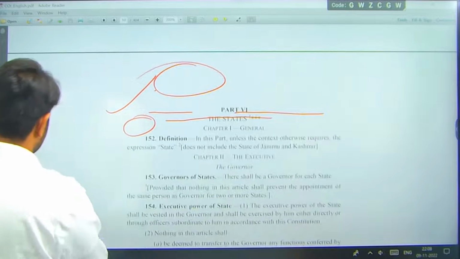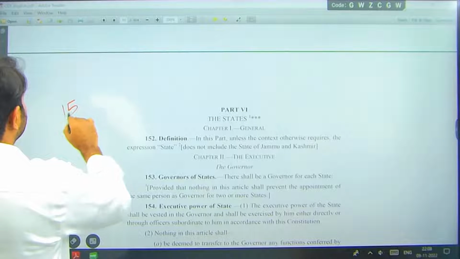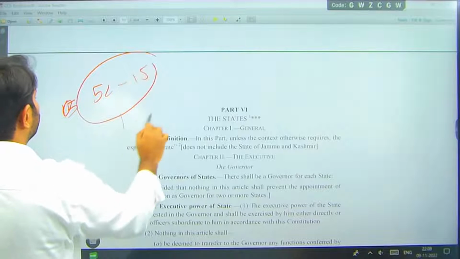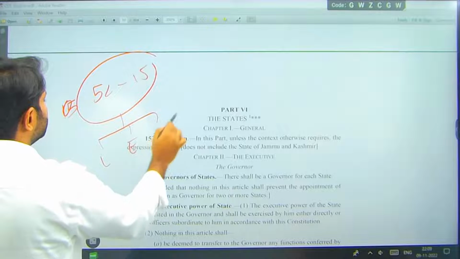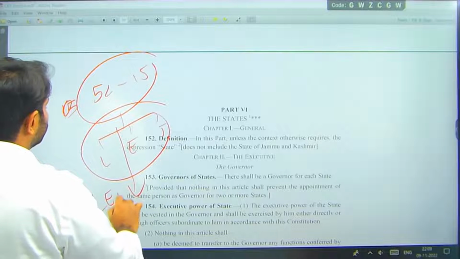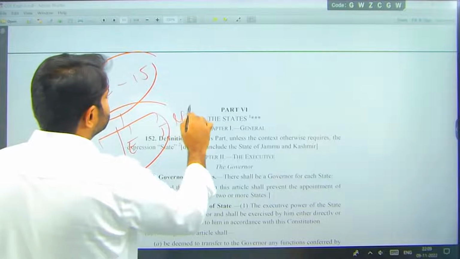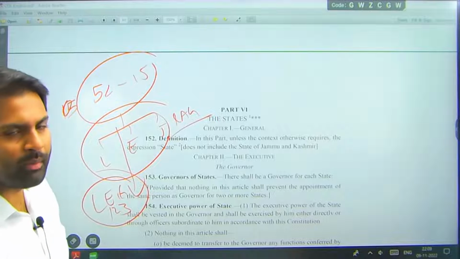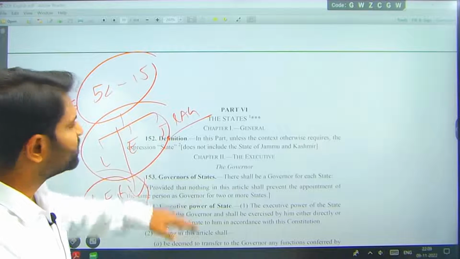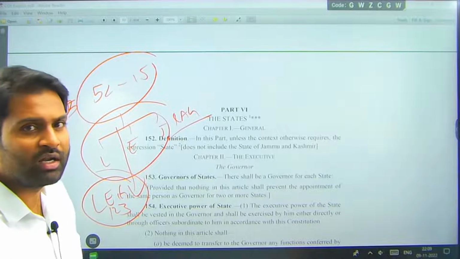So hence, Union government is done. We spoke about articles from 52 to 151, in which we spoke about legislature, executive, judiciary, and the legislative power of the President, that is article 123. Plus CAG. So in Union government, we spoke about legislature, executive, judiciary, CAG, and also the ordinance power of the President.